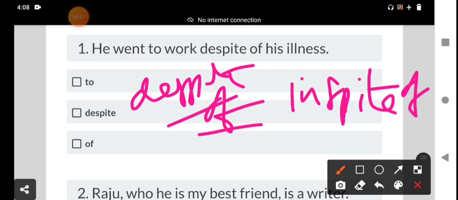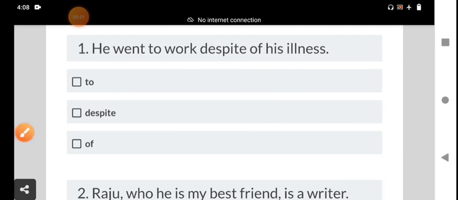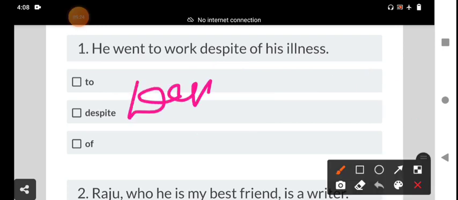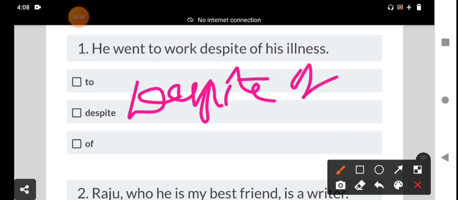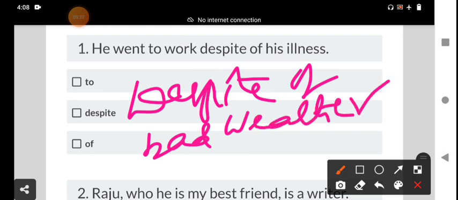For example, despite of bad weather, they still set sail.